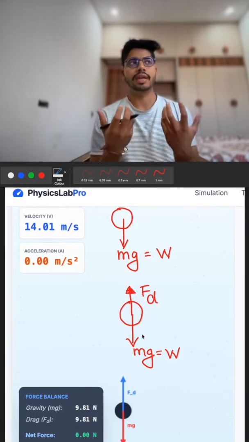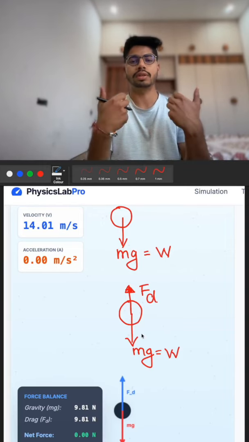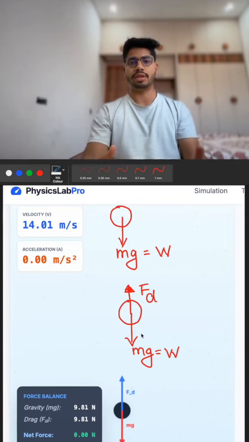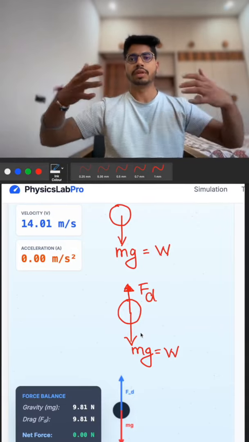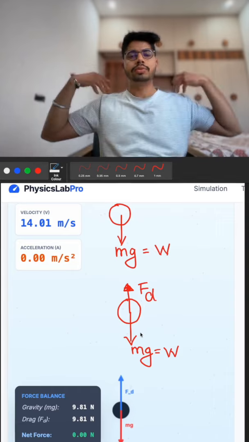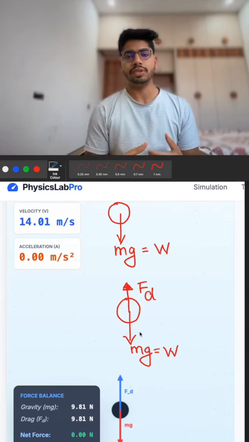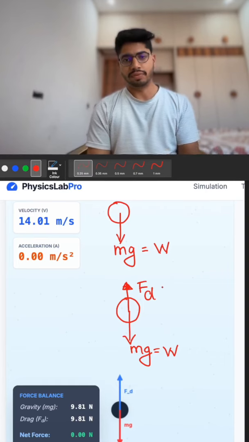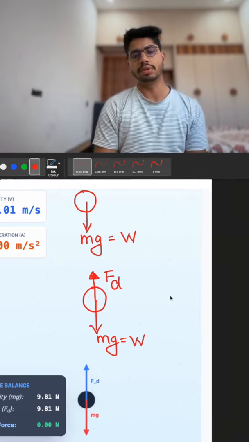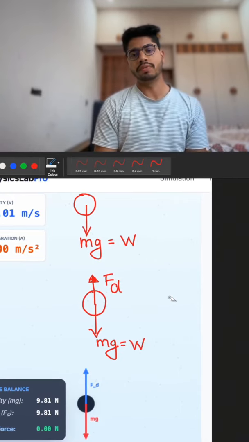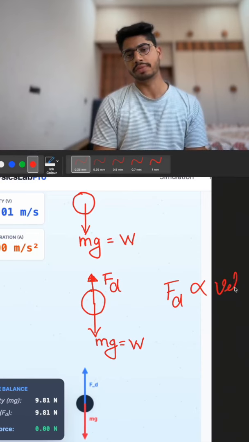Because when an object moves in a fluid, it causes an extra force in the opposite direction. Hopefully you have experienced it when you ride a motorcycle: the air resistance opposes you, and your clothes go backward. This drag force is directly proportional to the velocity the object has. It is directly proportional to the velocity.